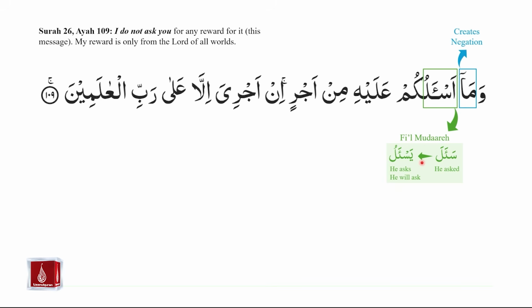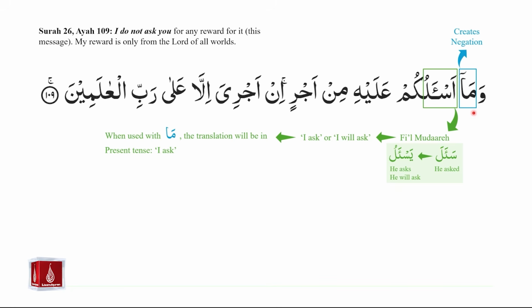Yas'alu, yas'alani, yas'aluna. Tas'alu, tas'alani, yas'alna. Tas'alu, tas'alani, tas'aluna, tas'alina, tas'alani, tas'alna. As'alu, nas'alu. So as'alu belongs to the table of fi'il mudare. As'alu means I ask or I will ask.